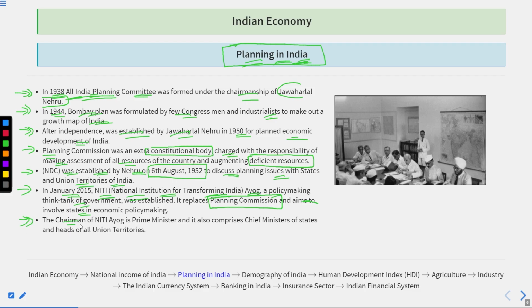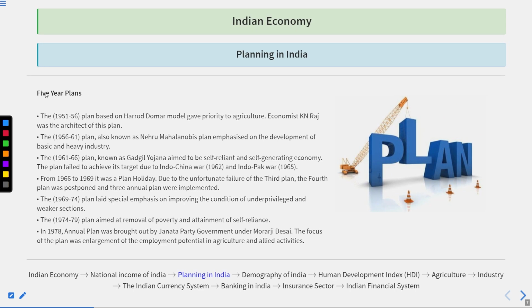The chairman of Niti Aayog is the Prime Minister, and it also comprises the Chief Ministers of all the states as members and heads of all the union territories as members. So thereafter, now we have the 5-year plans that were made under the Planning Commission. Okay. So first is 1951 to 1956.